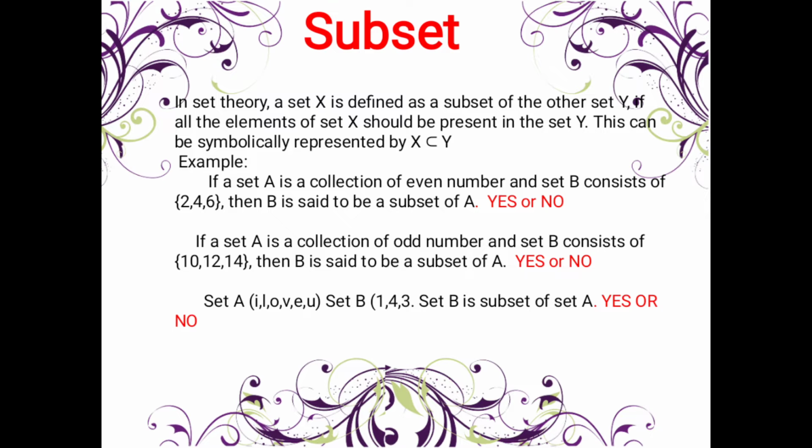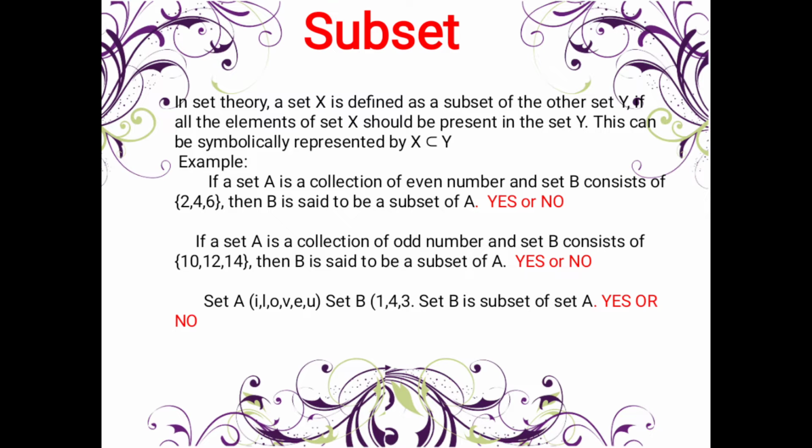So, for example, if a set A is a collection of even numbers and set B consists of 2, 4, and 6, then B is said to be a subset of A. Is it yes or no? It is yes. Based on the definition, all the elements in X, or in B, should be in A. Okay?